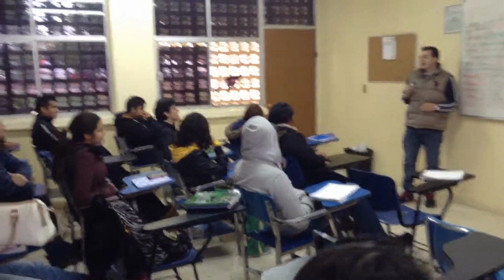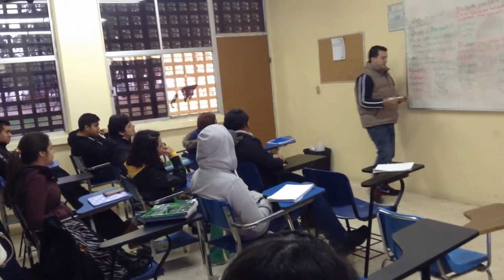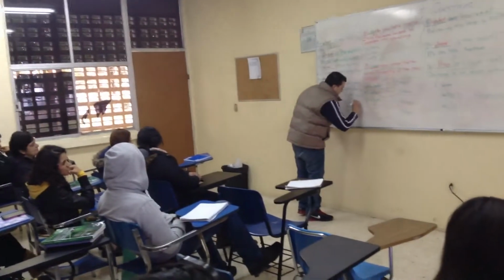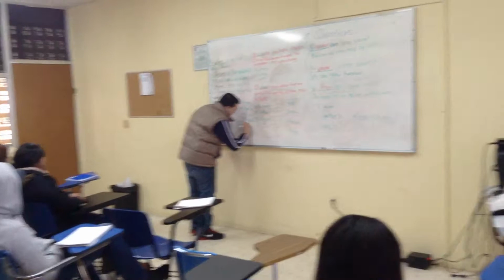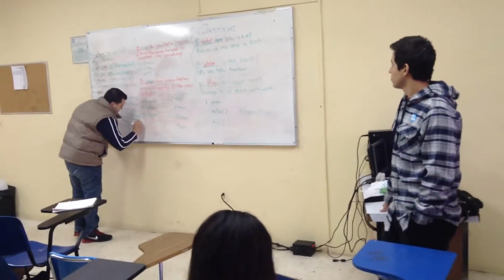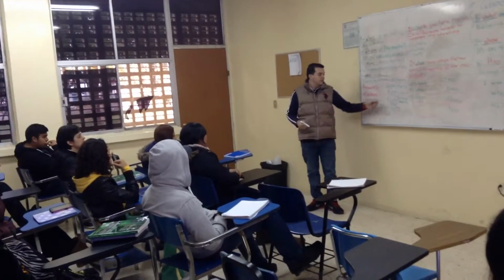I like English. Me too. Me too, meaning also.